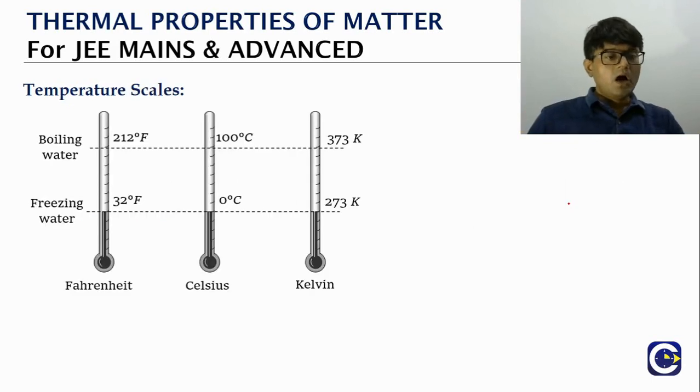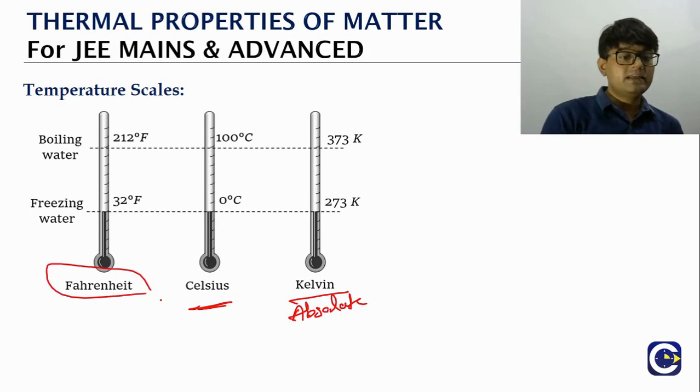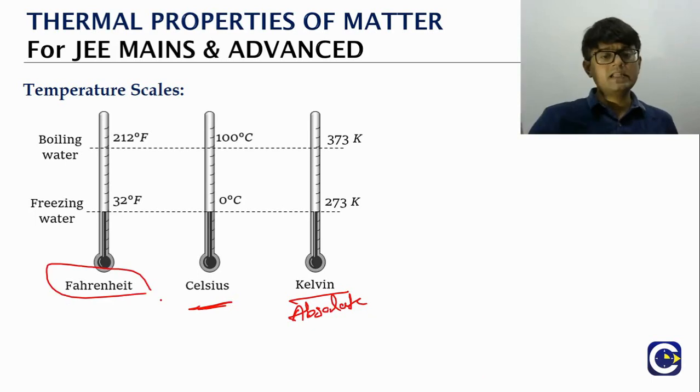Now, how do we look at temperature in terms of the common temperature scales? We have the Celsius scale, we have the Kelvin scale, which is also called the absolute scale, and then we have the Fahrenheit scale. A couple of other scales exist, but mostly we will limit our discussion to these three.